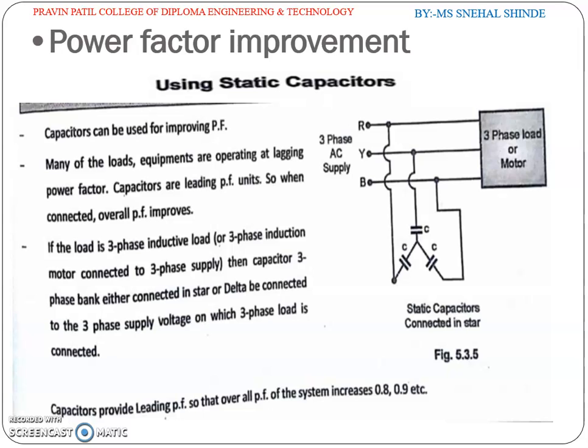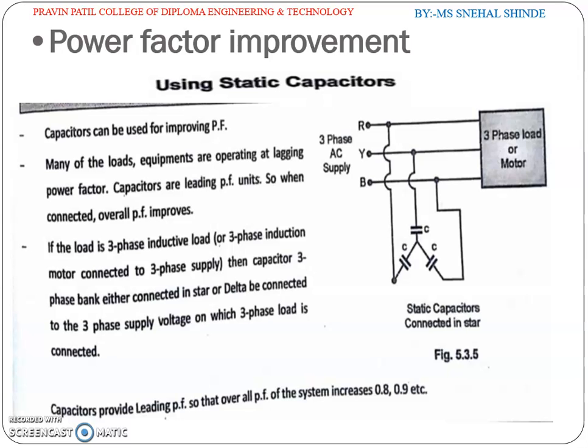Let the current drawn by an inductive circuit be I, lagging behind the applied voltage by an angle phi.